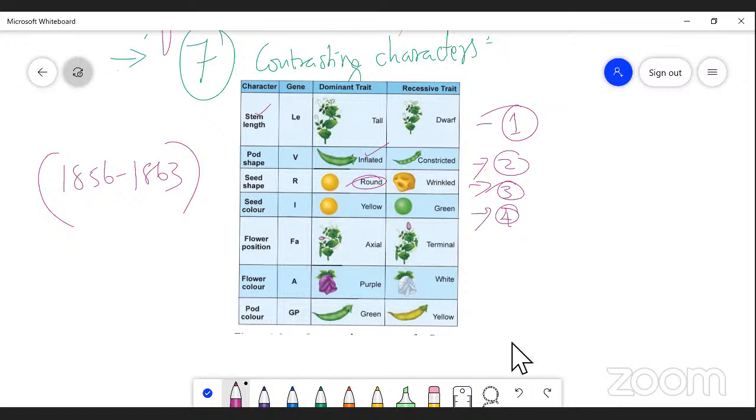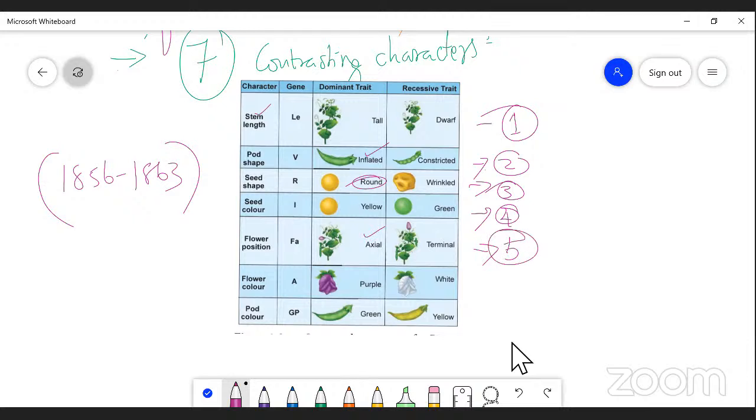And flower position: one is the axial condition, which is a dominant one, and the terminal condition is a recessive character. So while crossing axial with terminal, F1 will be only axial. So this is the 5th character, right?